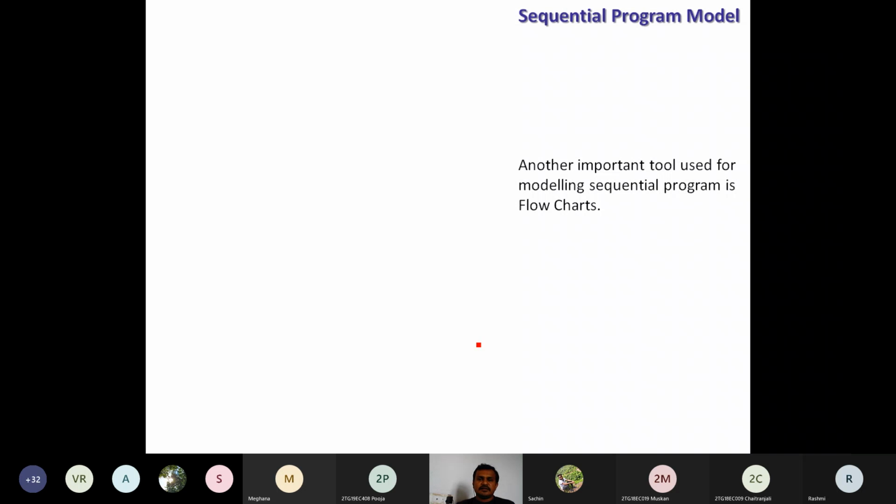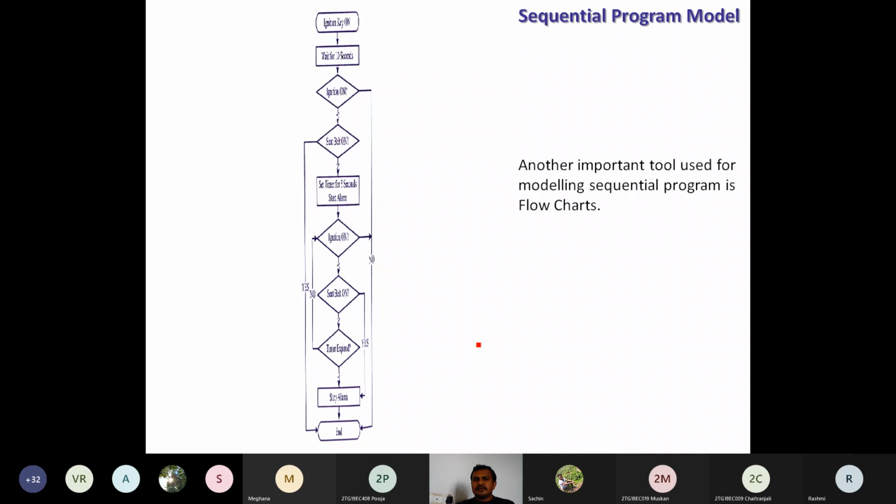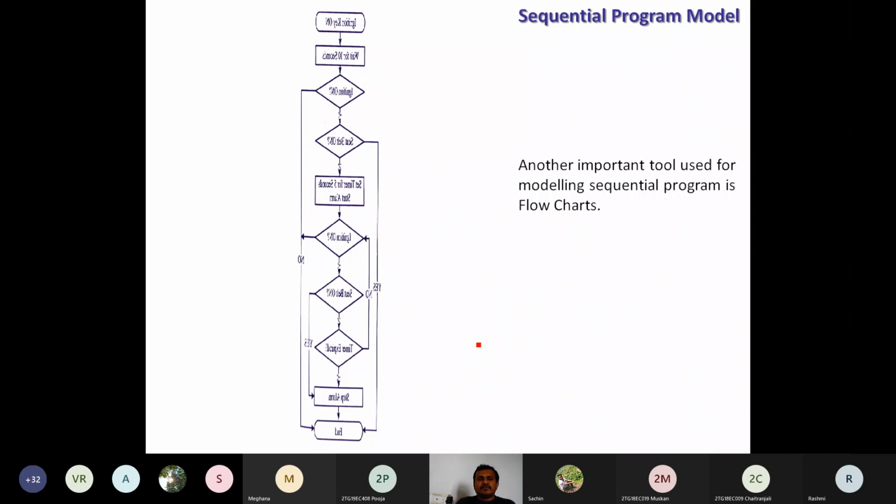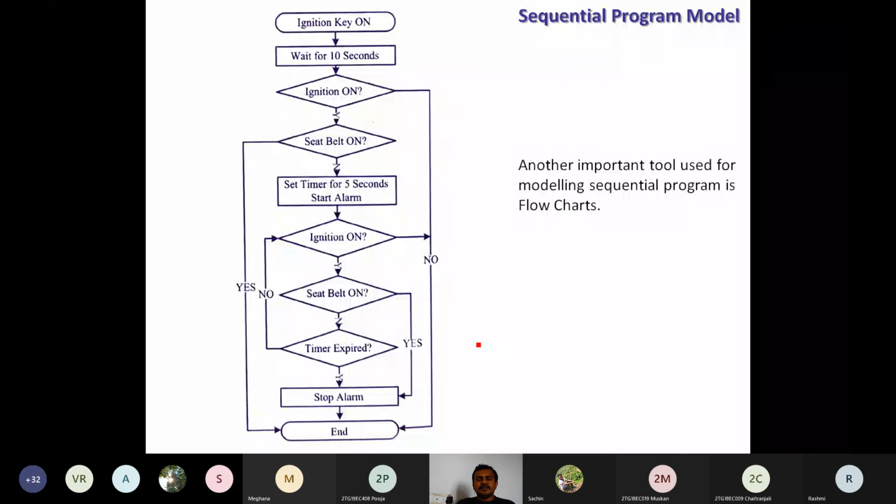So the flowchart is also a sequential program model. You can observe this flowchart for the given example. Instead of writing that complete program or model, we can show that model in the form of flowcharts. This is the simple flowchart we are going to observe to achieve that seat belt warning system.